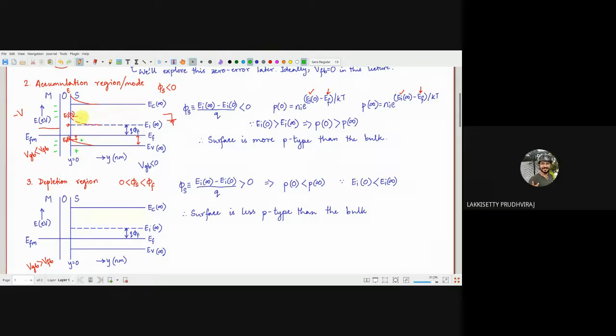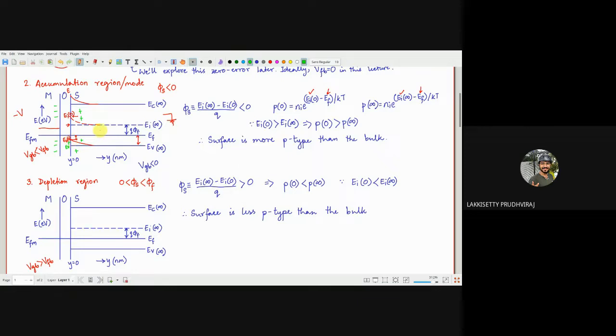Clear? If more holes come to the surface compared to the bulk, what will happen? This is going to be more p-type than the bulk. So if it is more p-type, EV should be closer to EF. True. So that means EV is going to shift from here, which was the original one, above. To there.